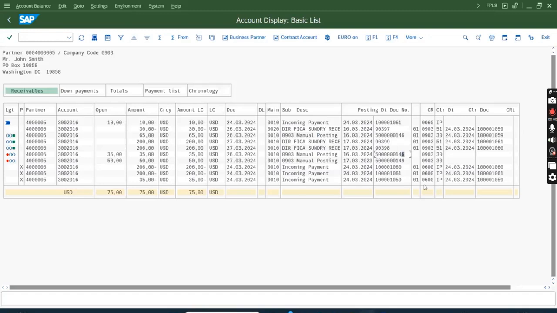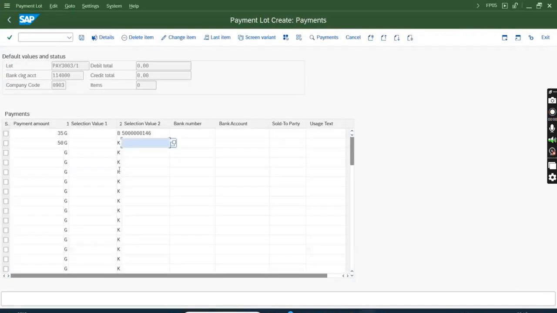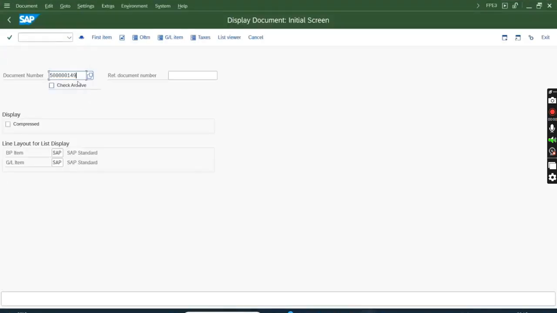And here the second one is 5000159, but by mistake, say I'm going to remove 10 because I want to show how the clarification works. Say the CSR, the front desk agent, whoever is recording this payment, just by mistake omitted 10. If I put K, it will search this number in a contract account, so I'm going to make it B, so it searches as a document number. I just need to see whether a document number exists with the same number.